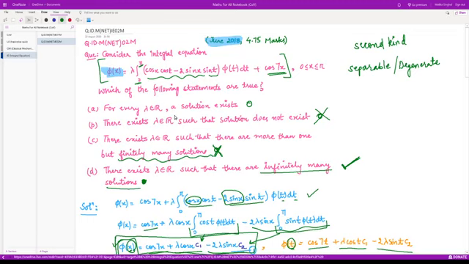So look at option A. For every value of lambda belonging to the real numbers, a solution exists. This is true, because here they are not talking about a unique solution, but they are saying that for every value of lambda, a solution exists. Yes, this is true. So this option is also correct. So the correct options are A and D.